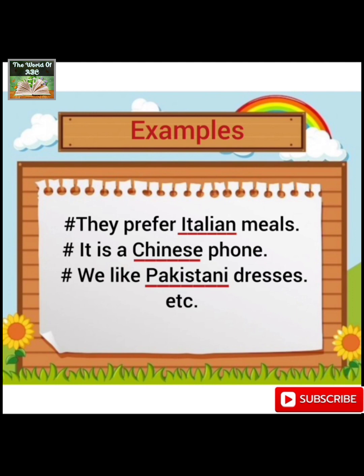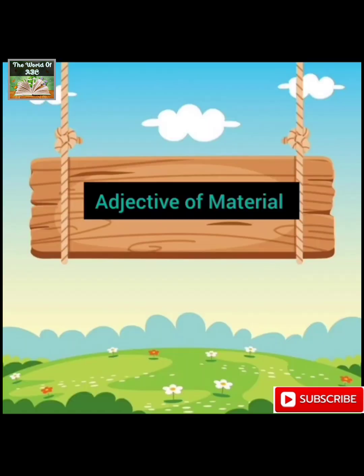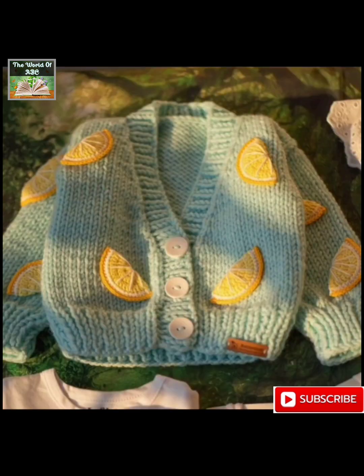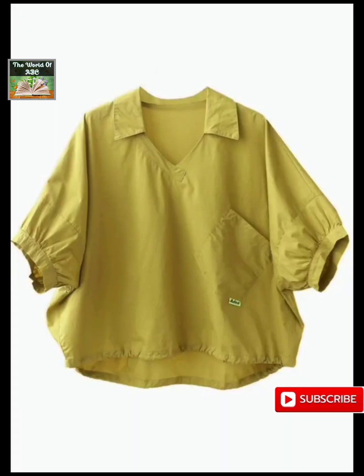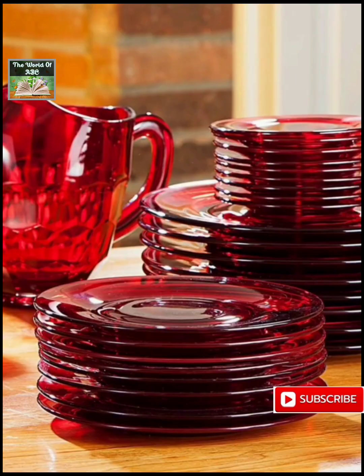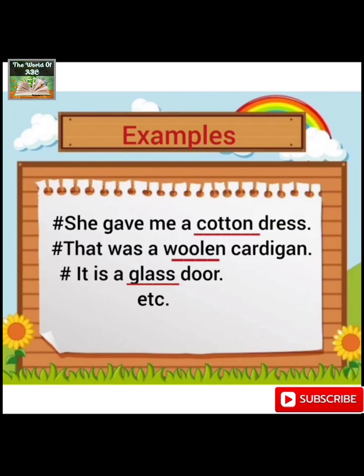Then the last type of descriptive adjective is adjective of material. It shows the stuff of the nouns out of which they are made. For example, woolen, cotton, cambric, plastic, glass, etc. Let's have a look at examples in the form of sentences. She gave me a cotton dress.